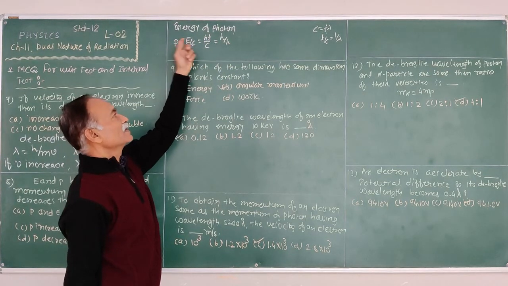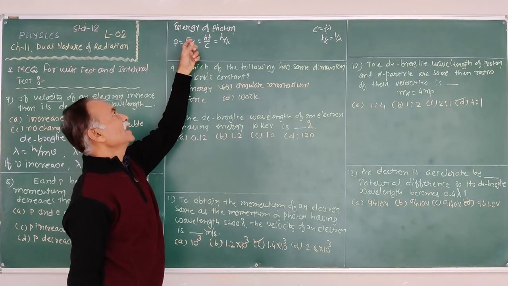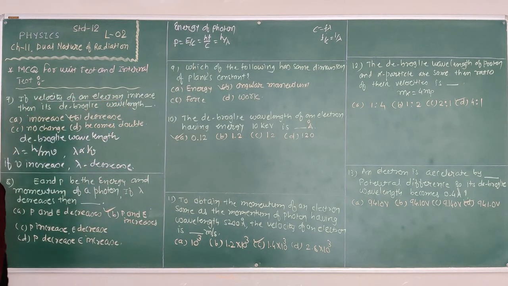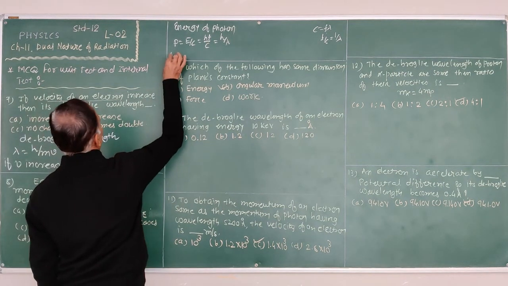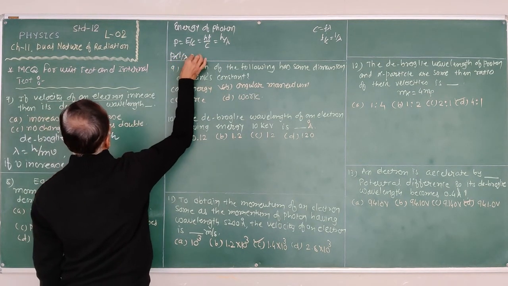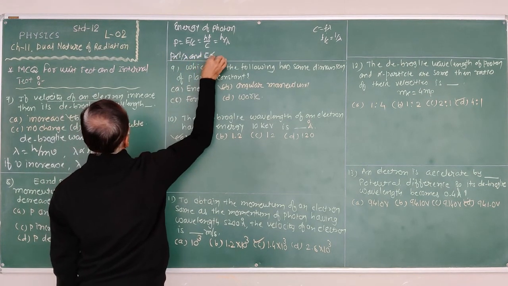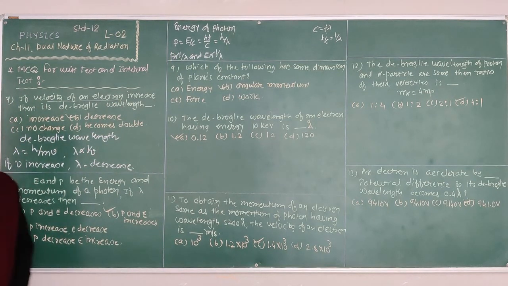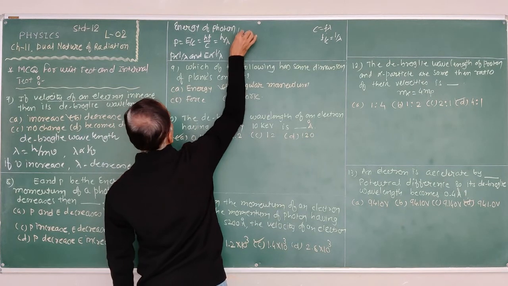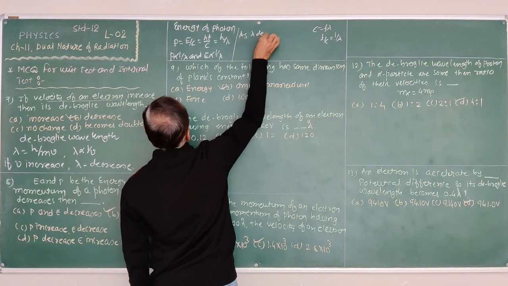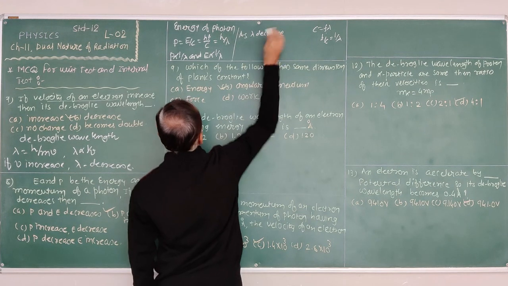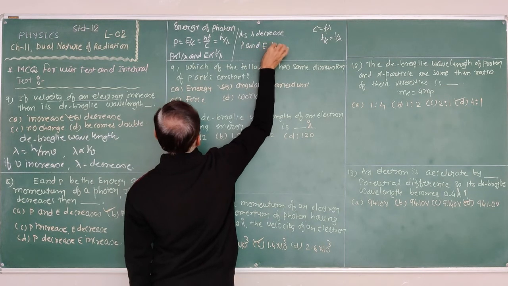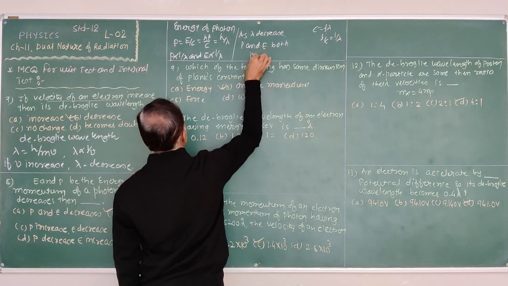The equation shows the relation between momentum and wavelength, and energy and wavelength. So here P is inversely proportional to the wavelength, and energy E is also inversely proportional to the wavelength. As lambda decreases, what happens? P and E both increase. Both increase.